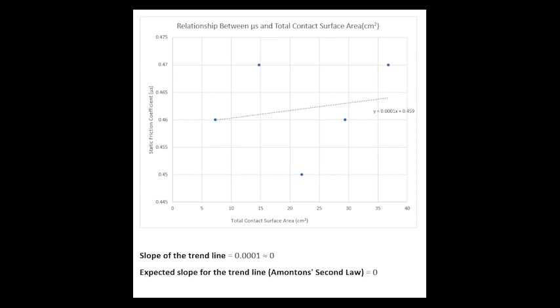The errors in this experiment might be caused by the 0.5 divisions of the protractor, which is not very precise.